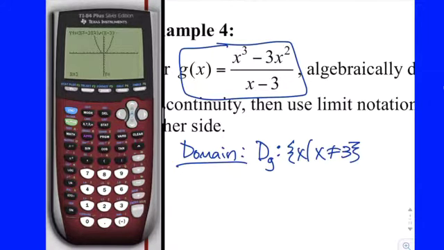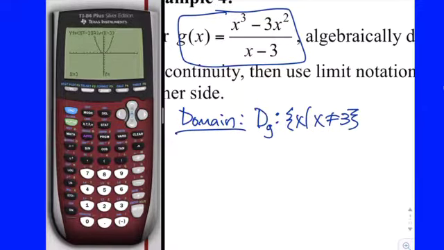And now we're really curious. Okay, if the graph or the function doesn't exist at 3, but it lives to the left of 3 and to the right of 3, that is a discontinuity. I want to know what's going on in the neighborhood of 3. I can't just plug a 3 in to figure out the y values, but I want to figure it out another way. So we just did it numerically. We're going to figure it out graphically.